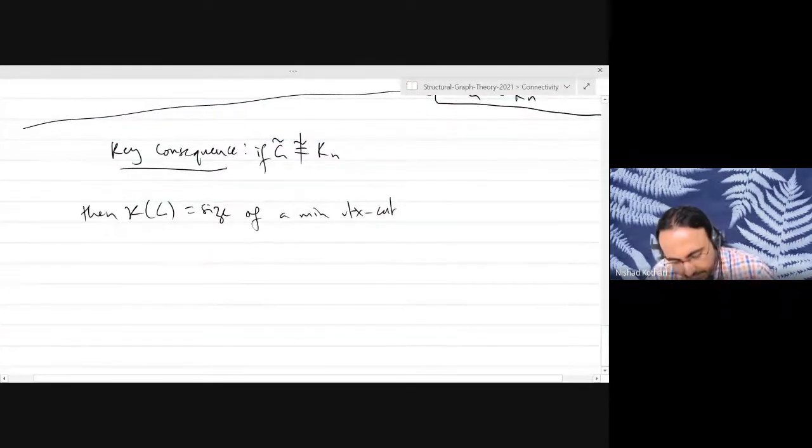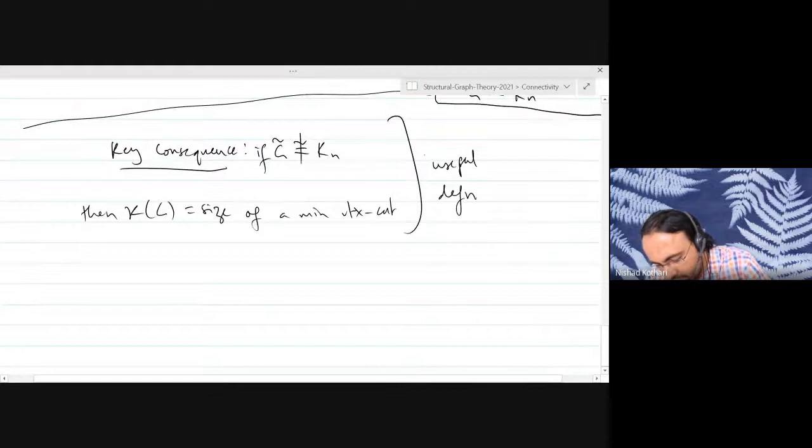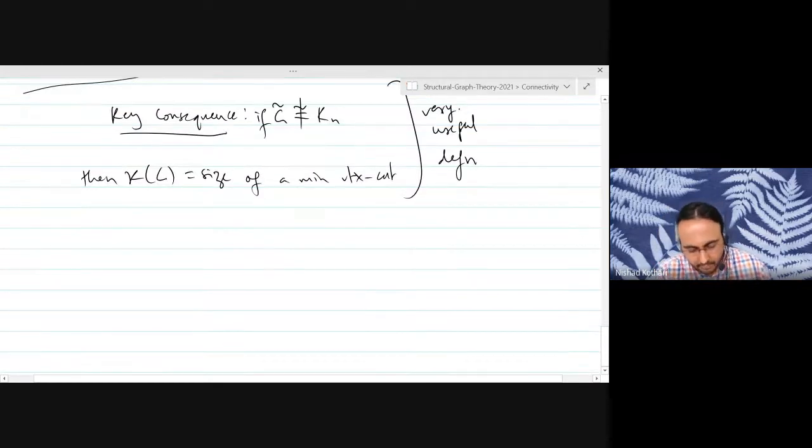Right? And this definition is a very useful definition. We defined it by using paths, but this definition using cuts is also going to be very useful in applications of Menger's theorem and arguing things about the connectivity of a graph, and even applications to other areas of graph theory.